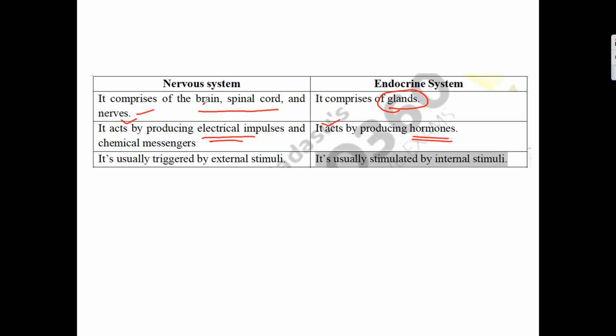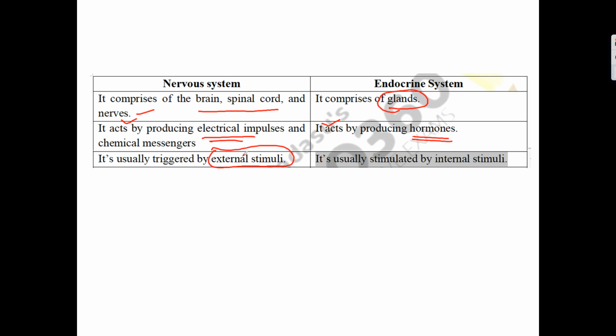The nervous system is usually triggered by external stimuli. It means whenever there is a change in the external environment, the nervous system will start acting. Suppose there is a cool breeze and you feel cold. This cool breeze is an external environment to our body. The nervous system signals the coldness and tells you to wear a sweater.